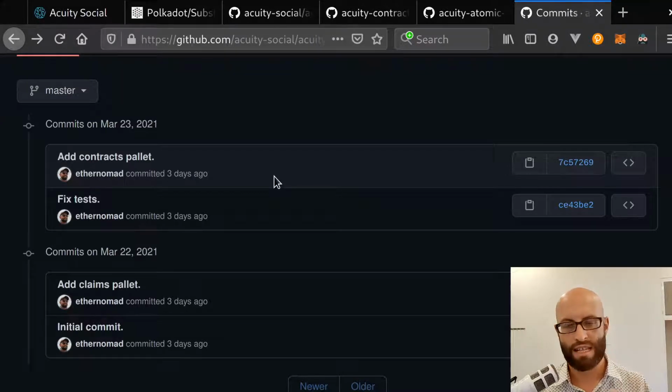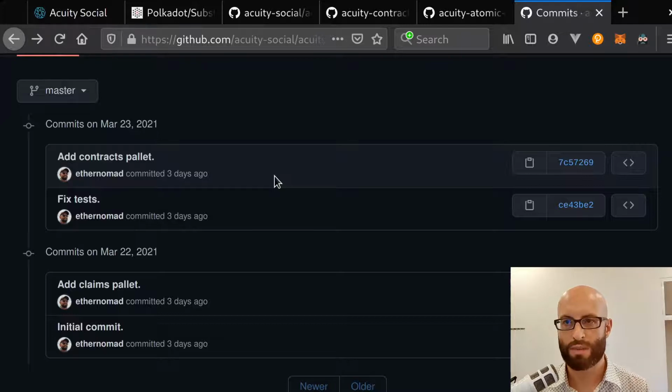Then we can start testing this new node software, and hopefully we can sync the current blockchain using this new full node implementation. If that is a problem, then we can always perform a hard spoon, where we take a snapshot of the state and then use that as the genesis for a new blockchain. We've already done that once before, so that's a backup option. Once we have the new node software available, we can deploy the new runtime. This will give us the new palettes that we need.